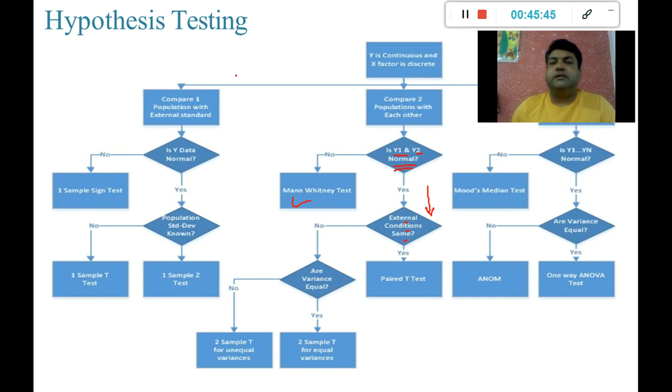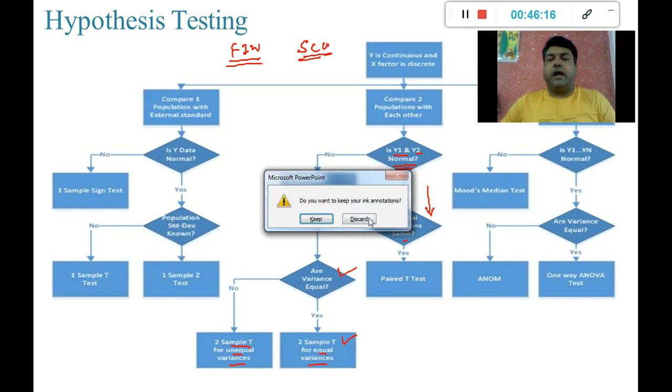Now in this case, because the FIW people, these set of people are different and SCO people are different, which means the external conditions are different over here, and because the external conditions are different, we are going to check whether their variances are equal or not. If they are having equal variances, we will perform two sample t-test for equal variances. If the variances are not equal, we will perform two sample t-test for unequal variances, right?